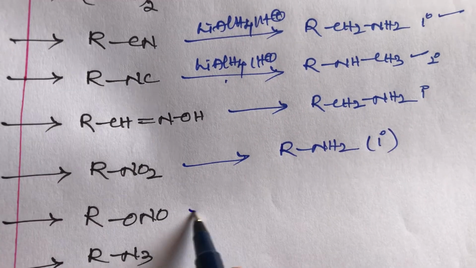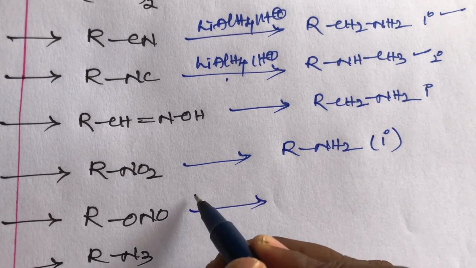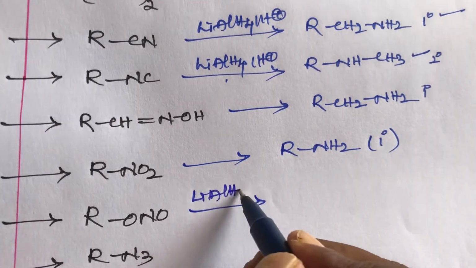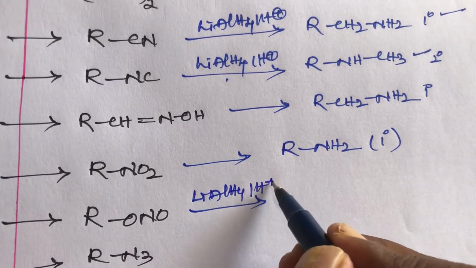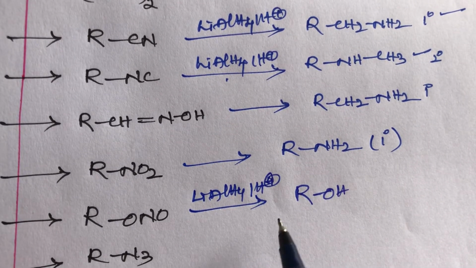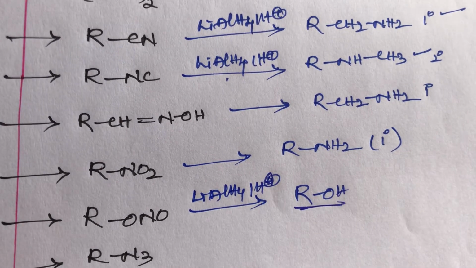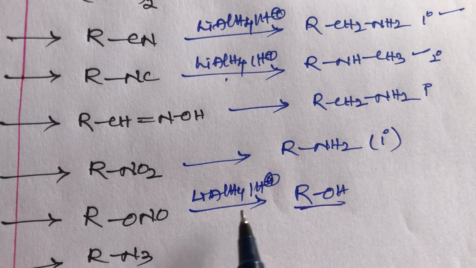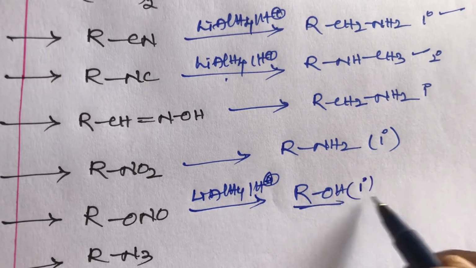And nitrito, it is very important, LiAlH4 with H plus gives alcohols. You remember, students, RONO with lithium aluminum hydride gives primary alcohols, 1 degree.